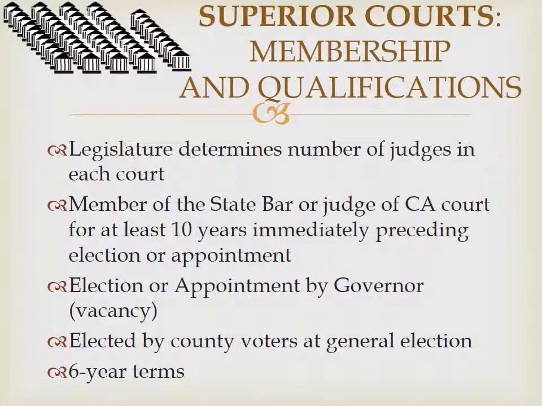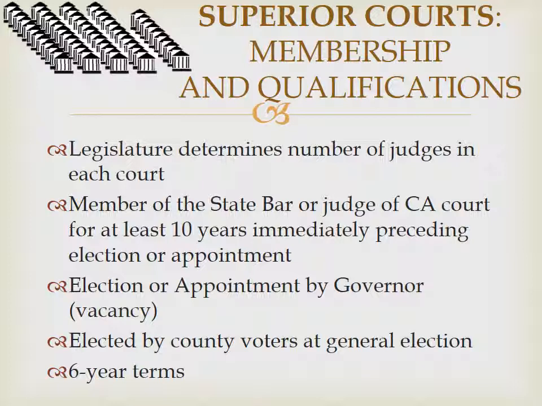The superior courts are the lowest level of court we have in the state court system. The legislature is going to determine the number of judges in each court, and so it can change according to the legislature's determination if new laws are enacted. In order to be a judge of the superior court, you must have been a member of the state bar or a judge of a California court for at least 10 years, immediately preceding your election or appointment.